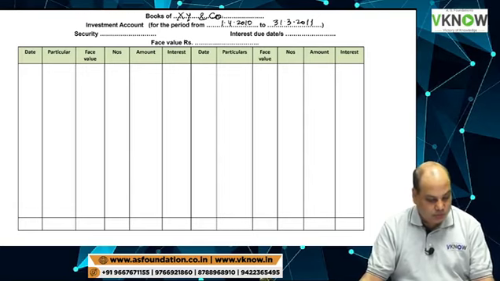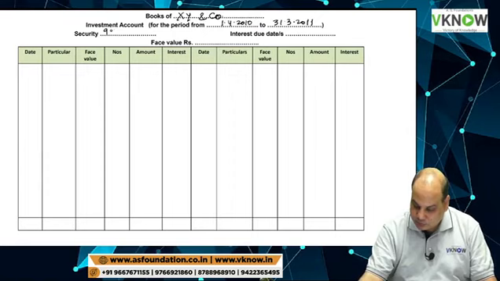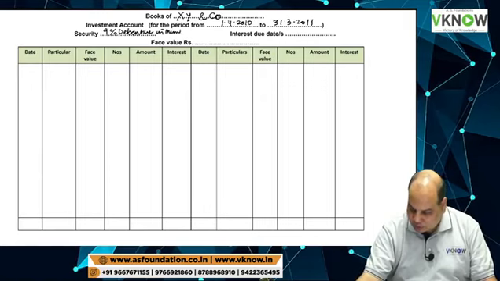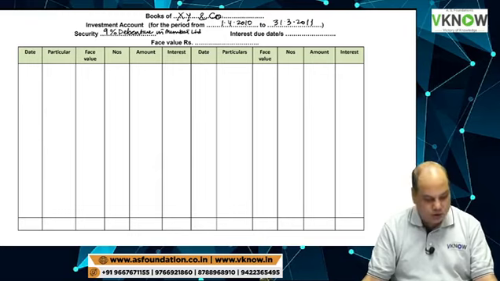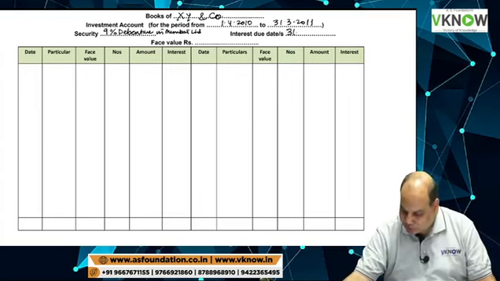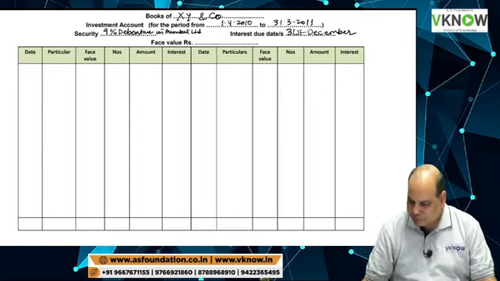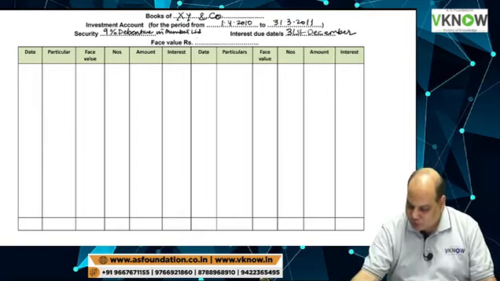Security, write down. The name of the security is 9% debenture in Mumbai Limited. Interest due date is 31st December, and the face value is rupees 100 per debenture.